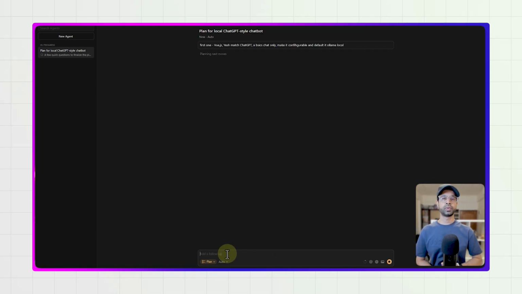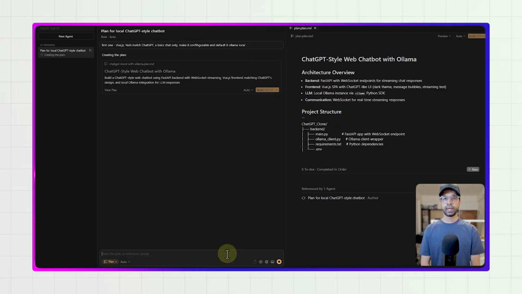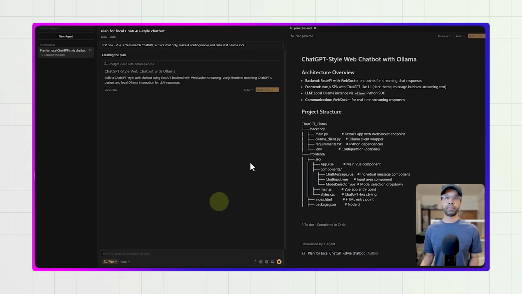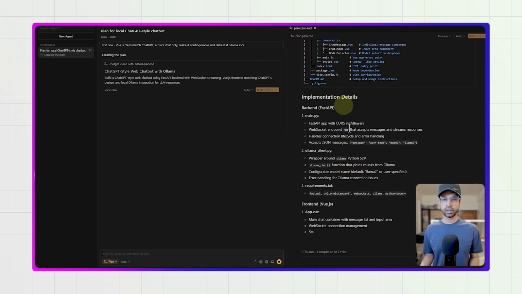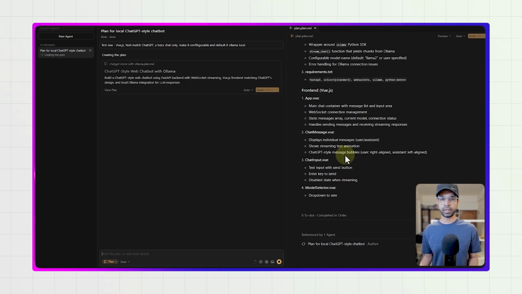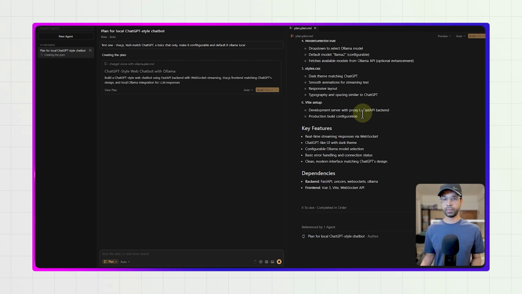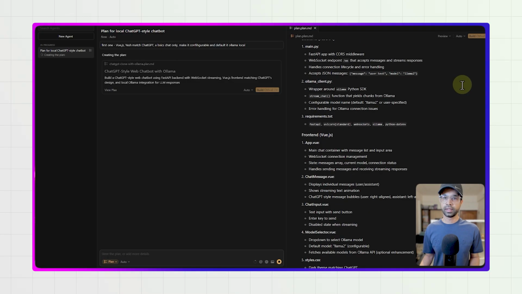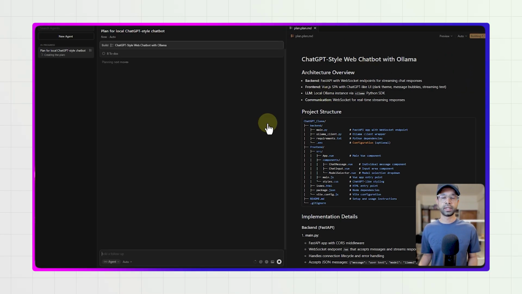Okay, so I gave it the responses, whatever it wants. There it goes, and now it is giving me a plan, plan.md. So it's going to tell me what it's going to be using, with all of those details. Typically, you want to validate all of this. I don't know what I'm doing, so I'm just going to validate this and see if it works. Once it says that, I'm just going to say build it.